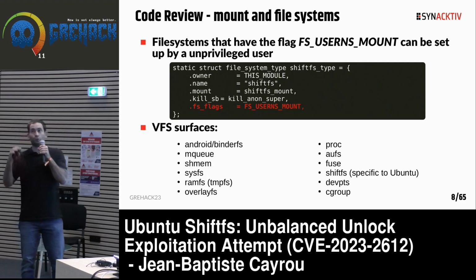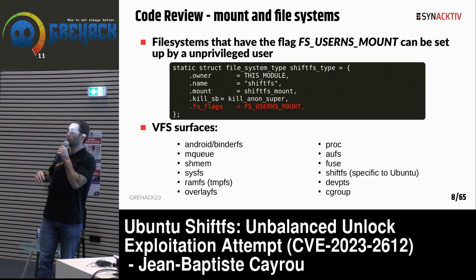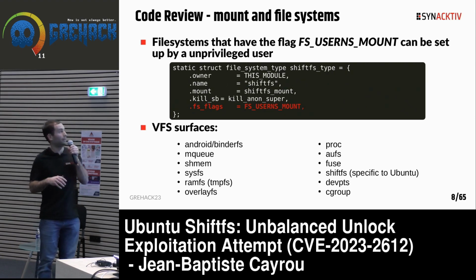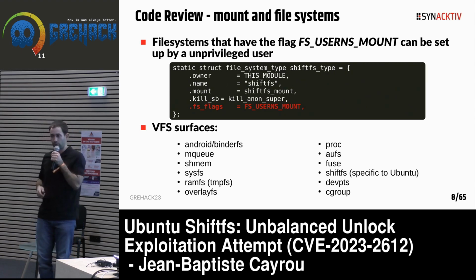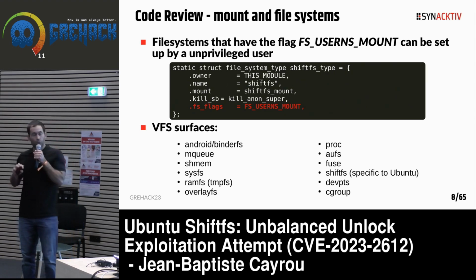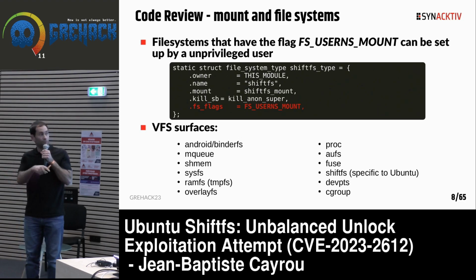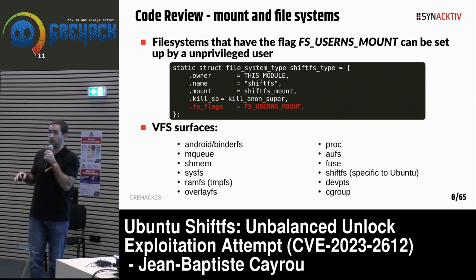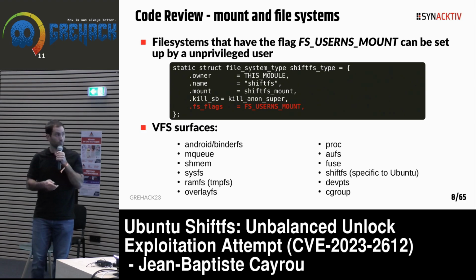So you just need to grep it in the kernel source code, and you will get all available surfaces. You have the list just there. And we can just notice that shiftfs is specific to Ubuntu, and it is not available in the upstream kernel source code.